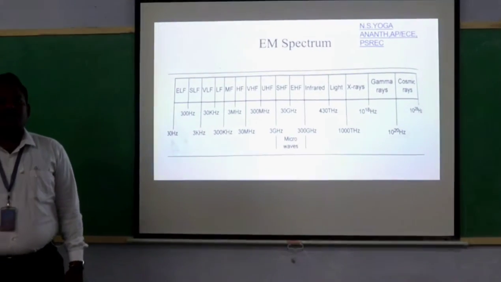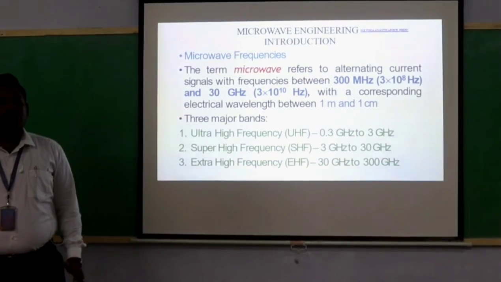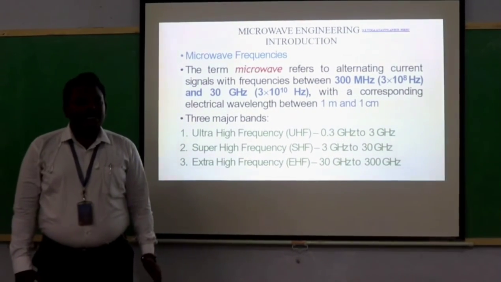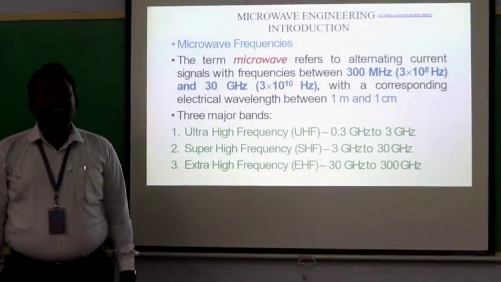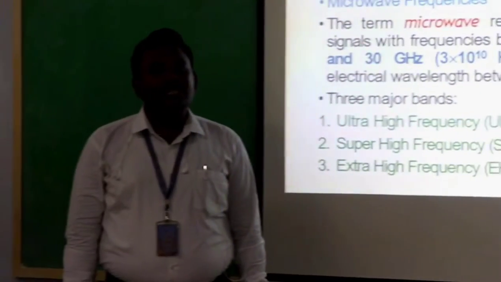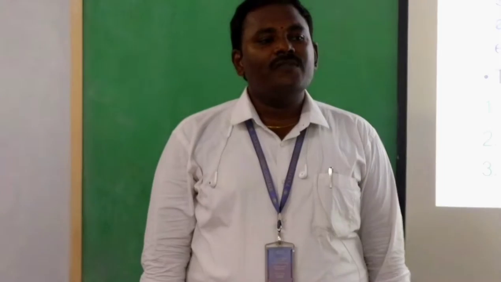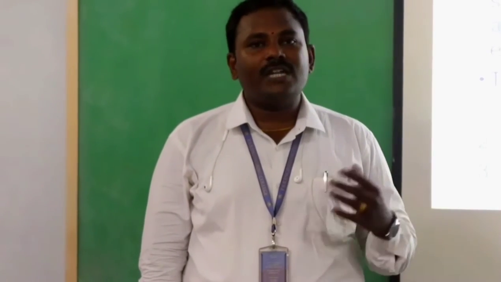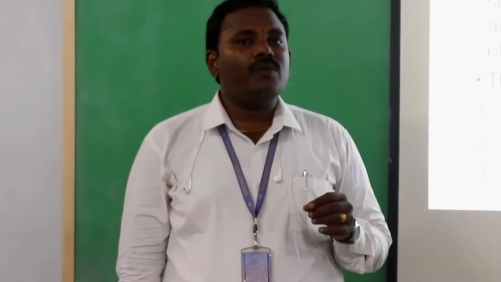Once again I repeat this. The term microwave refers to alternating current signals with frequencies between 300 MHz, that is 3 into 10 to the power 8 Hz, and 30 GHz, that is 3 into 10 to the power 10 Hz, with a corresponding electrical wavelength between 1 meter and 1 centimeter. In microwave engineering there are three major bands of frequency.